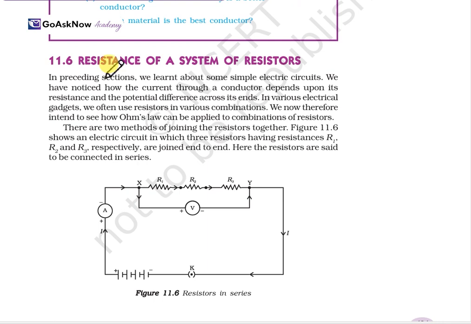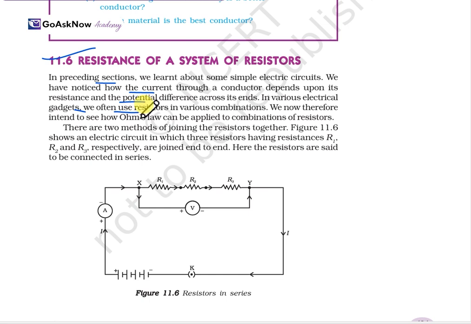Now another topic is the resistance of a system of resistors. We have studied resistance, but now the resistance of a system of resistors. In the preceding section we learned about the simple electric circuit. We have noticed that the current through a conductor depends on the resistance R and the potential difference V across its ends. In various electrical gadgets, we often use resistors in various combinations.